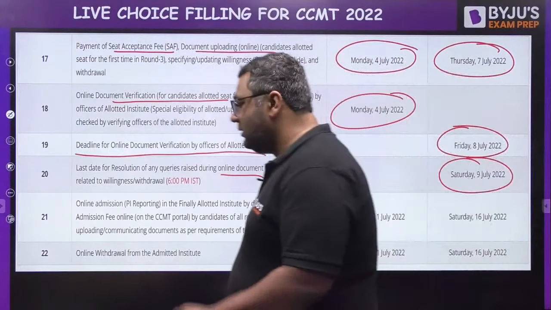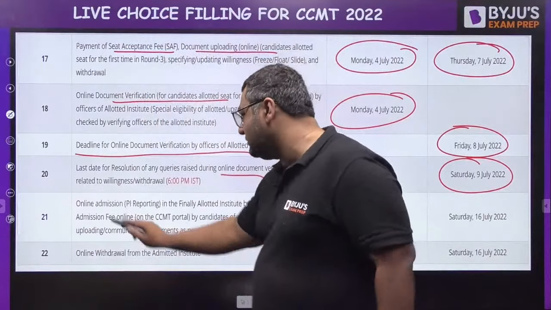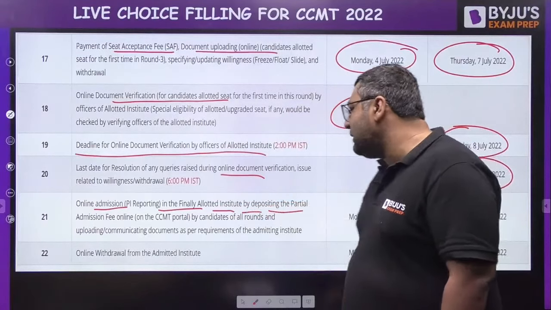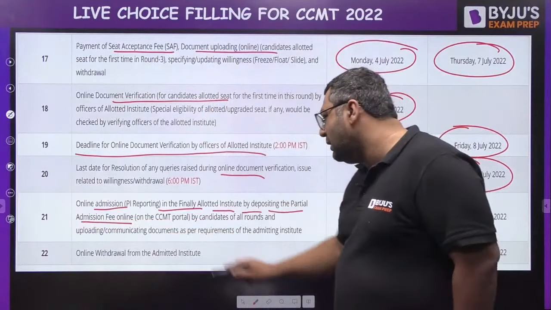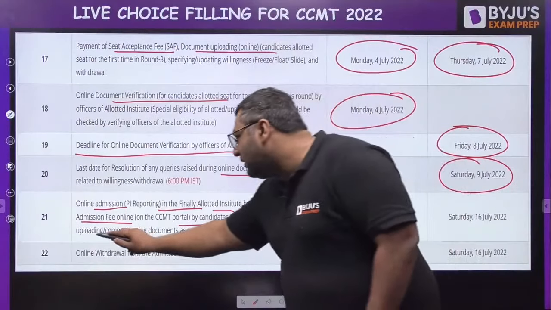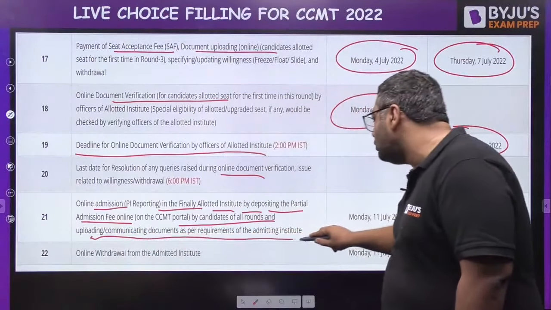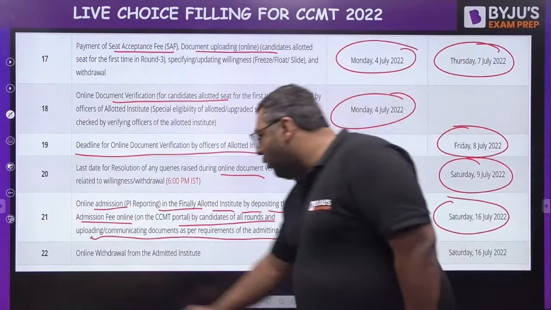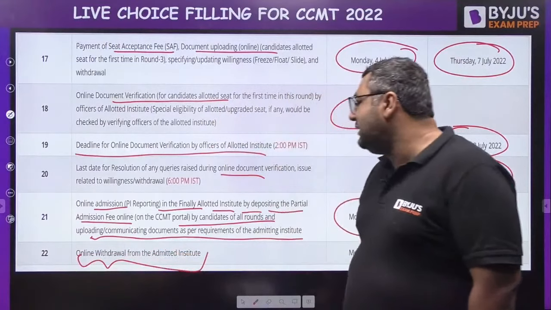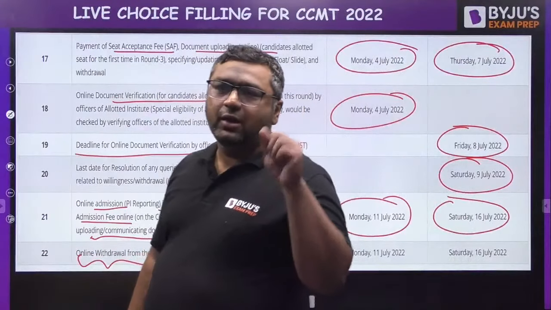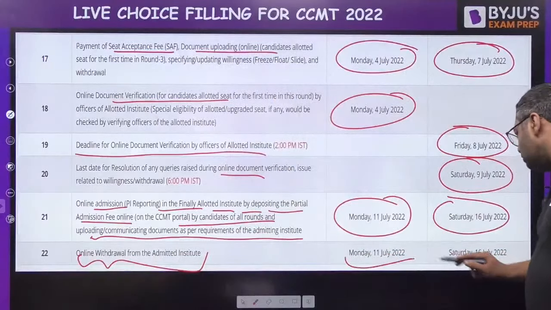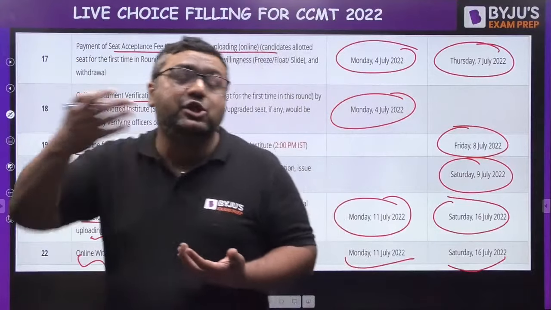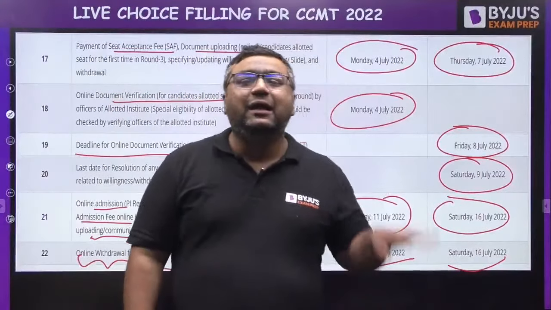And after that, once everything is finalized, online admission will be there in the finally allotted institute by depositing the partial admission fees that I have shown you. After these rounds, you need to take whatever documents are there for all the rounds. This is for 11th July to 16th July. And online withdrawal, if you don't want to keep the seat you got, you have time for that also from 11th July to 16th July. As many students may be getting admission in some other institute, some PSUs, they may be leaving once again.